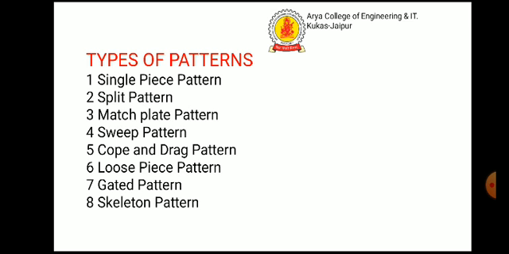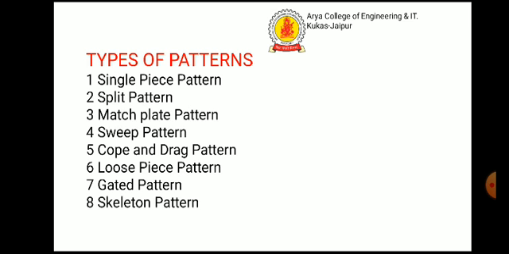Now, single piece pattern: made from one piece and does not contain loose pieces or joints. Used for large size simple castings. The pattern is accommodated either in the cope or in the drag. For example, bodies of regular shape.